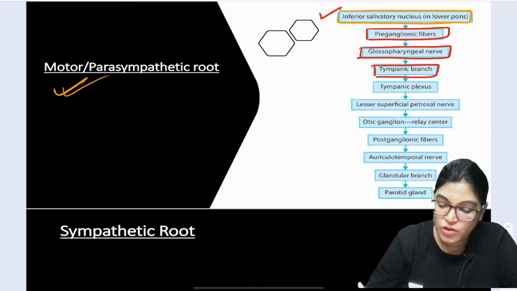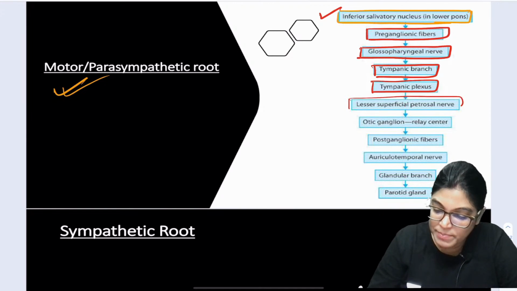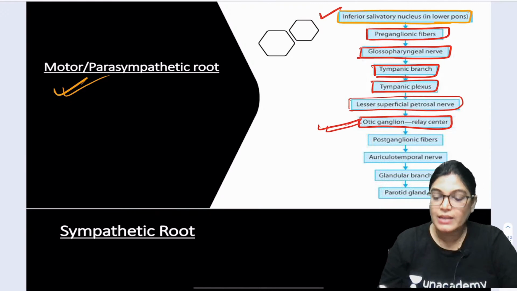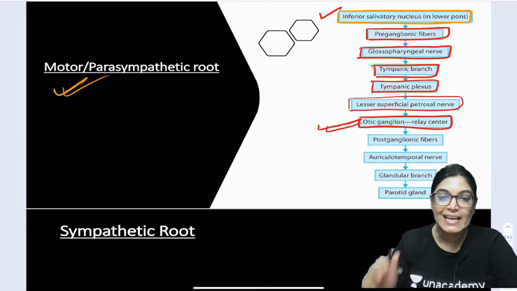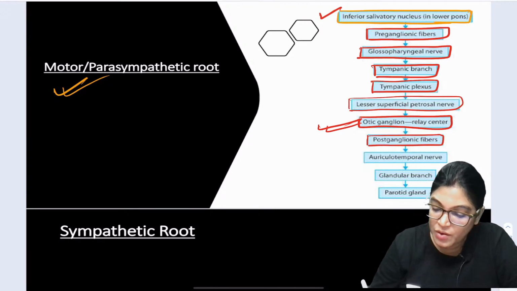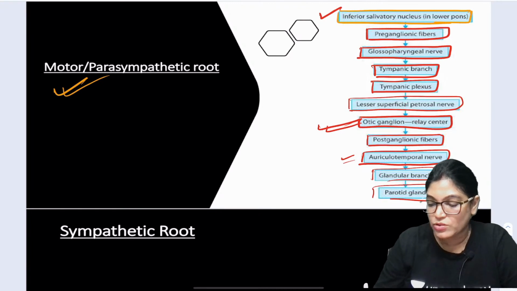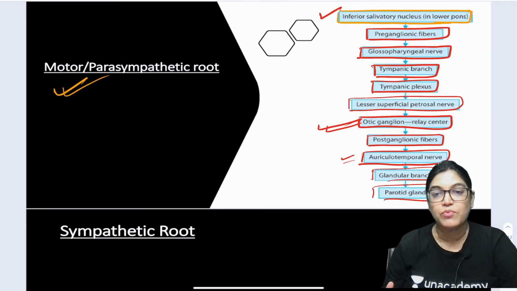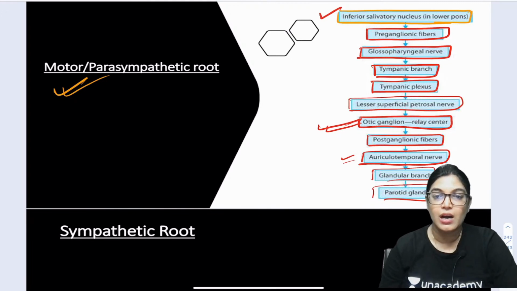Now, the tympanic branch of the glossopharyngeal nerve is forming the tympanic plexus, and via the lesser petrosal nerve the fibers will reach the otic ganglion. The parasympathetic fibers are reaching the otic ganglion, which forms a relay station, and from here postganglionic fibers are arising via the auriculotemporal nerve. It is supplying which gland? It is supplying the parotid gland. Actually, parasympathetic innervation is responsible for secretomotor fibers, or watery secretion, of the parotid gland.